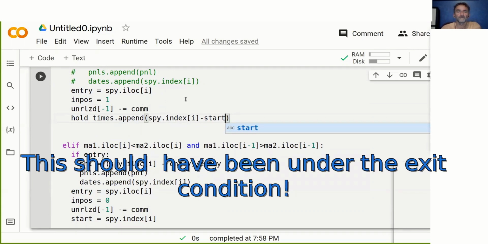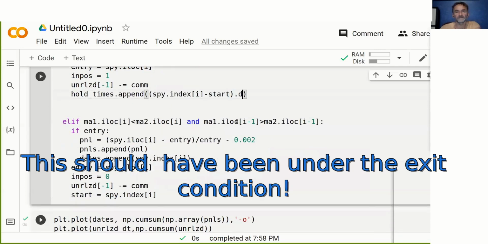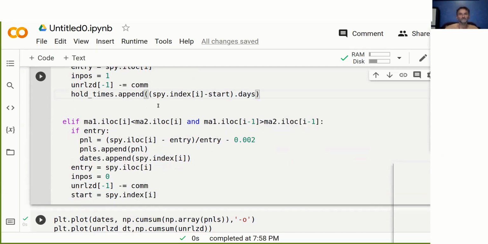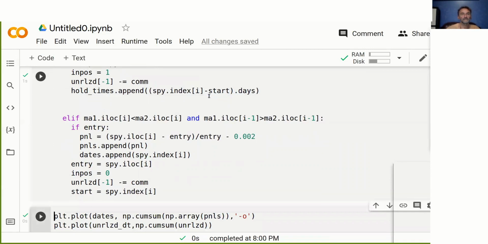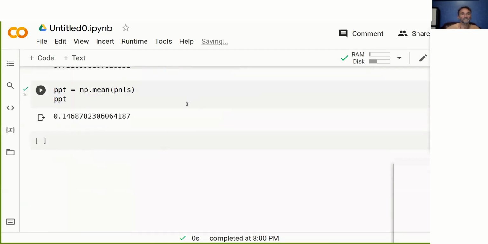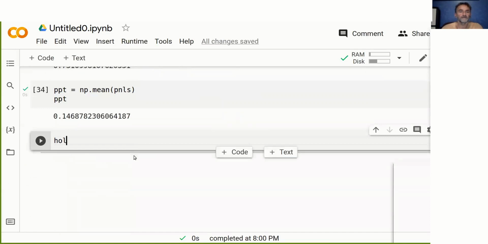That gives us a datetime object, but what we actually want is a simple number of days. Luckily in pandas, you can just put a bracket around this and then do .days, and you actually get the days. If you run this and look at our hold times,